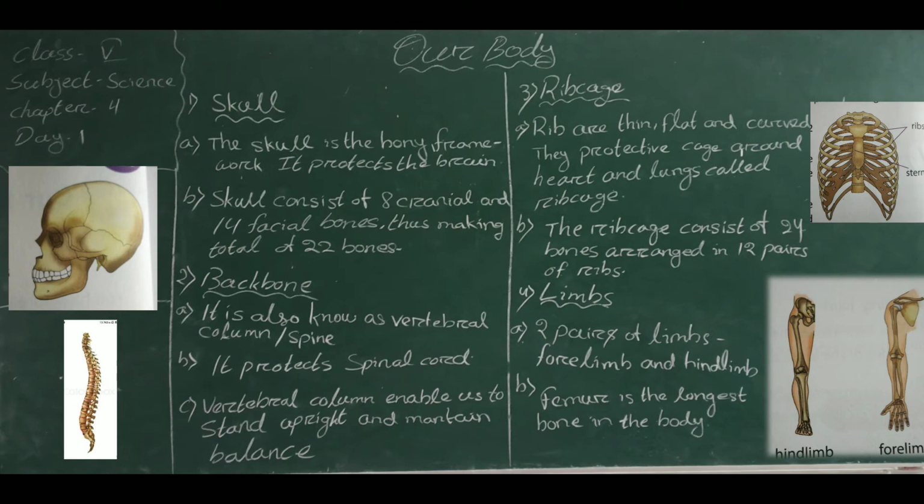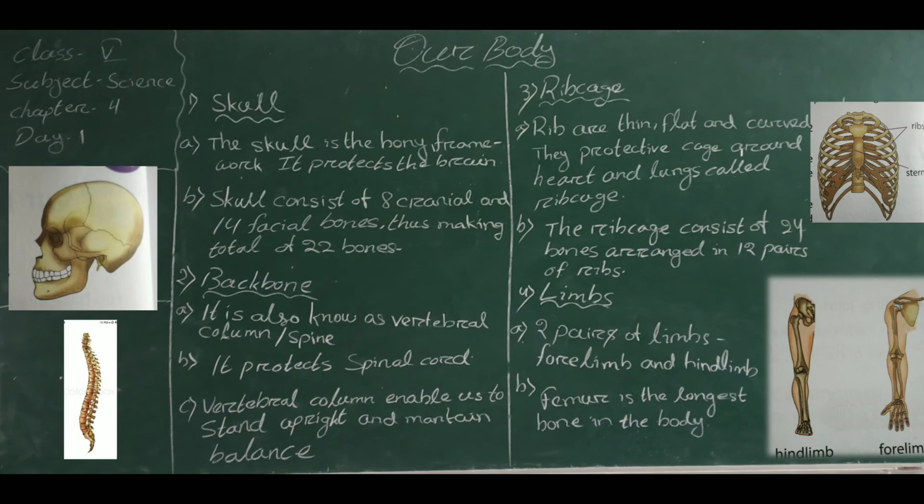Except for the lower jaw, all other bones in the skull are fixed and hence immovable. We are able to talk and eat because of the movable lower jaw. This is about the skull.